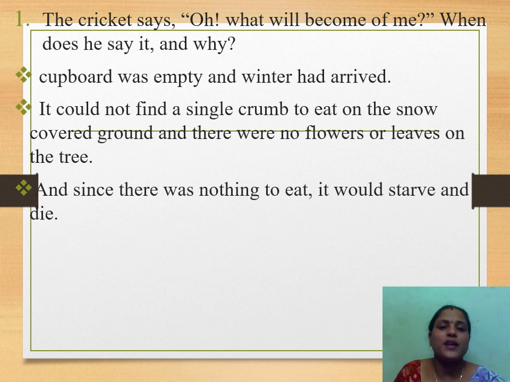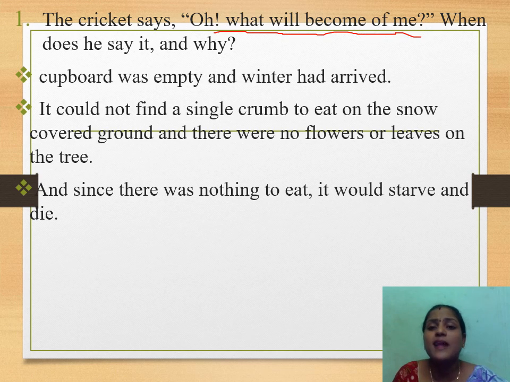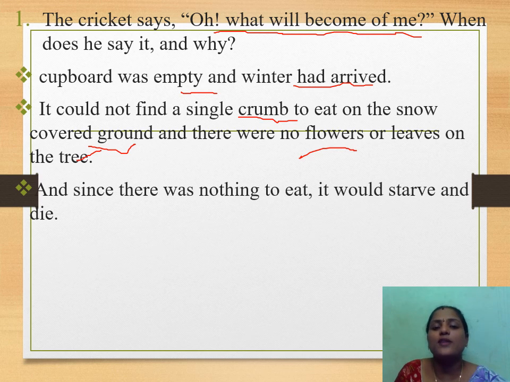Let us discuss the questions and answers. The cricket says, "Oh, what will become of me?" When does he say it and why? So this is the dialogue of the cricket. He says this dialogue when he comes to know that the cupboard was empty and winter had arrived. It could not find a single crumb to eat on the snow-covered ground, and there were no flowers, no leaves on the trees. And since there was nothing to eat, it would starve and die. In this situation, the cricket says, "Oh, what will become of me?"